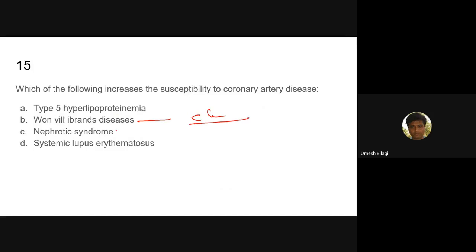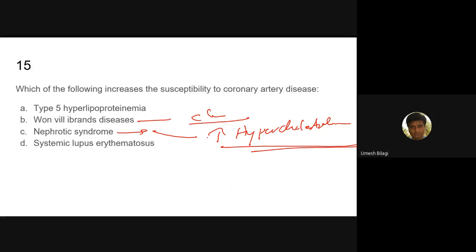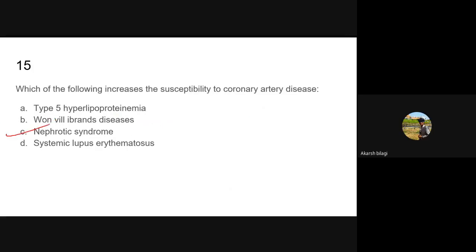Then nephrotic syndrome. You get hypercholesterolemia here. Am I correct? Yes, nephrotic syndrome, increased, they can cause CAD. So the answer is nephrotic syndrome. Coronary artery disease is caused by nephrotic syndrome.